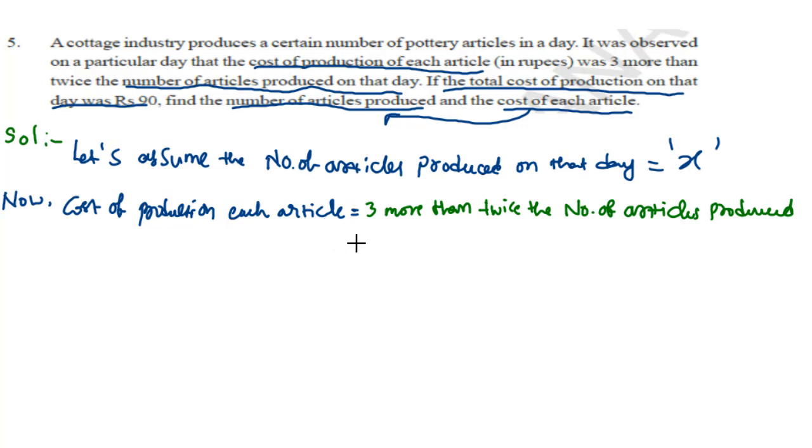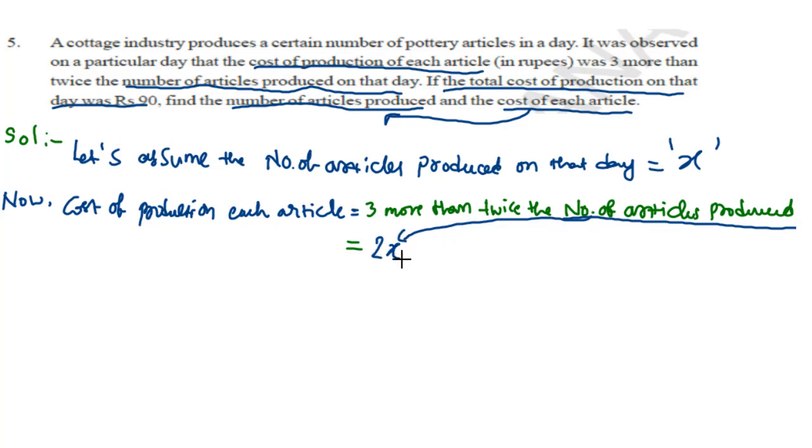So from this we can write: 3 more than twice the number of articles produced on that day. So here, what is the number of articles produced on that day? We assume it as X. So we can write first the number of articles, that is X. And for this number of articles, what do we have to do? Here we have twice the number of articles. So twice the number of articles means we have to double the number of articles. So what is the number of articles produced on that day? X. So what is the double of X? It is 2X. So here twice means double.